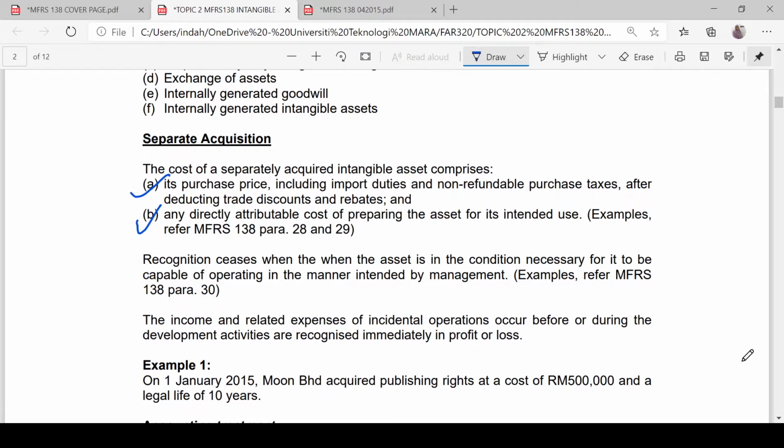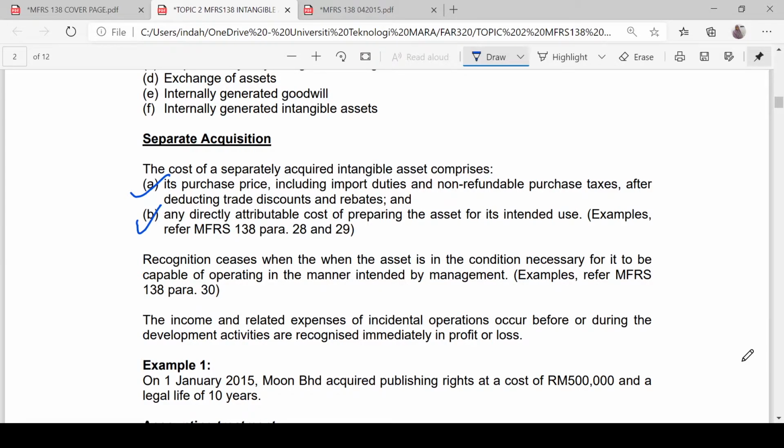Throughout the process of acquiring the intangible asset, which may take one month or one year, every cost that you have incurred can be capitalized up to the point when the asset is ready to be used.